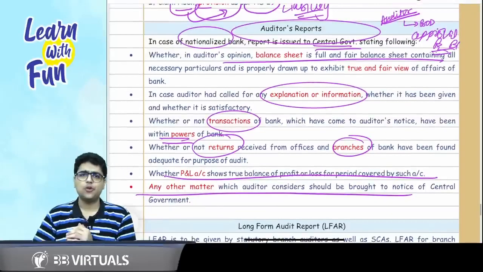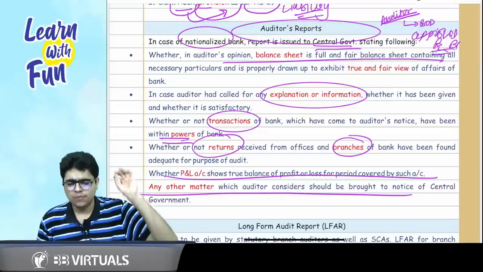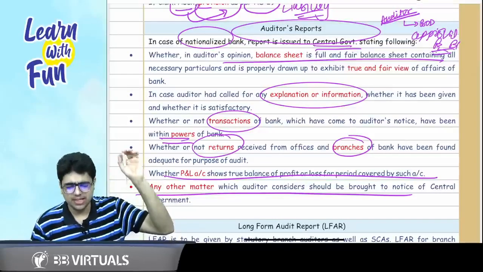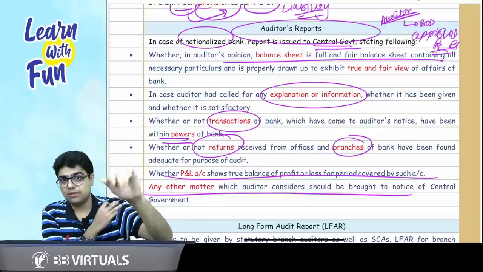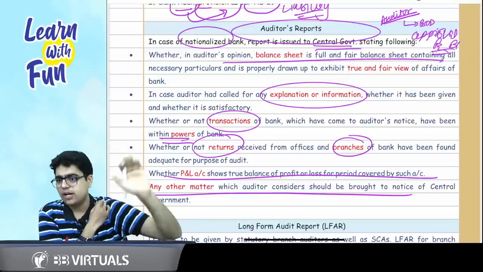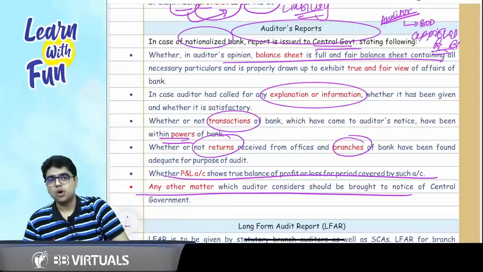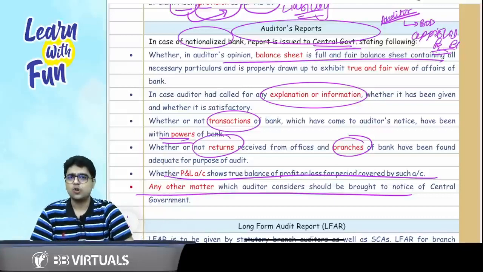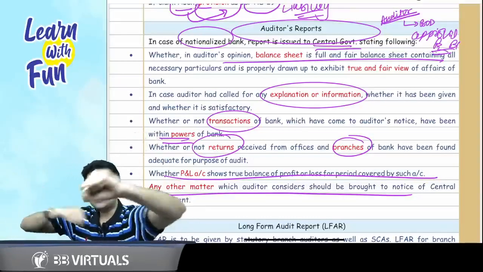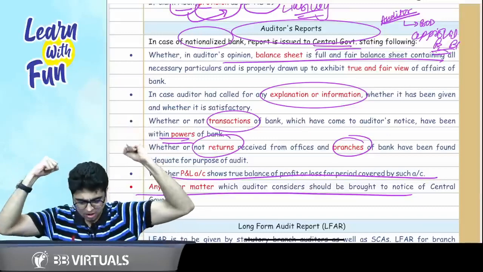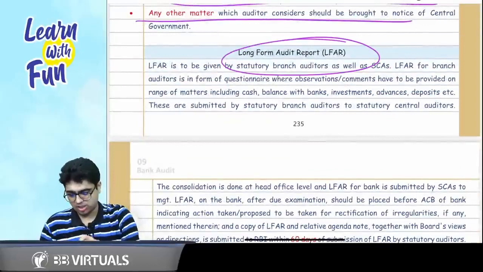So these were the 4 points which you need to remember: P&L and balance sheet give true and fair view, any other matter which may be prescribed, information and explanation obtained as required, proper returns received from branches not visited, and all transactions within the powers of the bank. Now comes the last point, long form audit report.